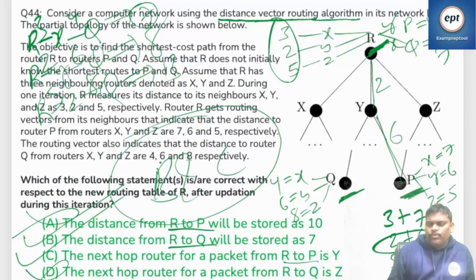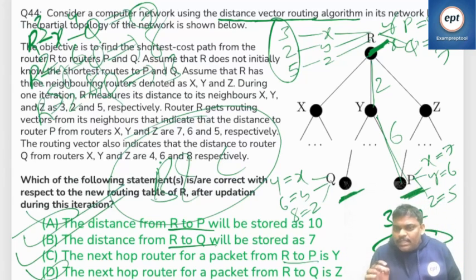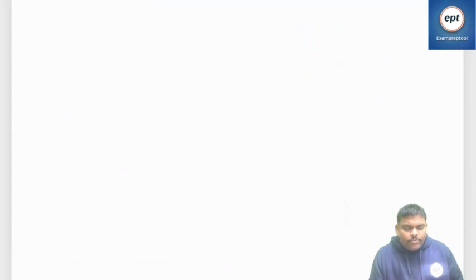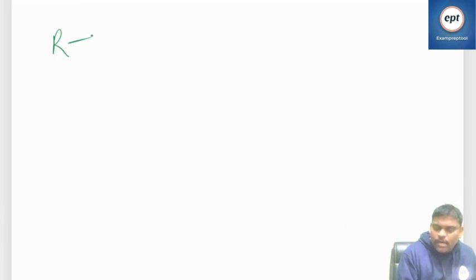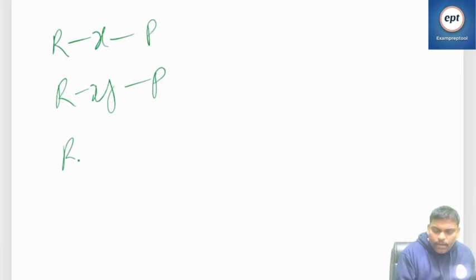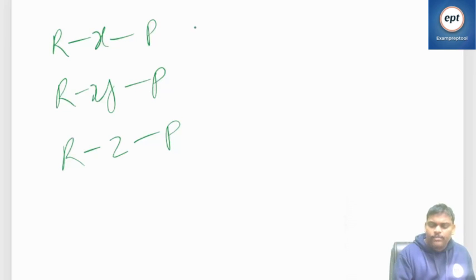It's a normal problem. He is just asking whether you know distance vector routing algorithm terminology. Other than this, he is not asking anything. Some information is given, and he is asking what the answer is in the next iteration. So what you have to do is R to X, X to P, R to Y, Y to P, R to Z, Z to P.